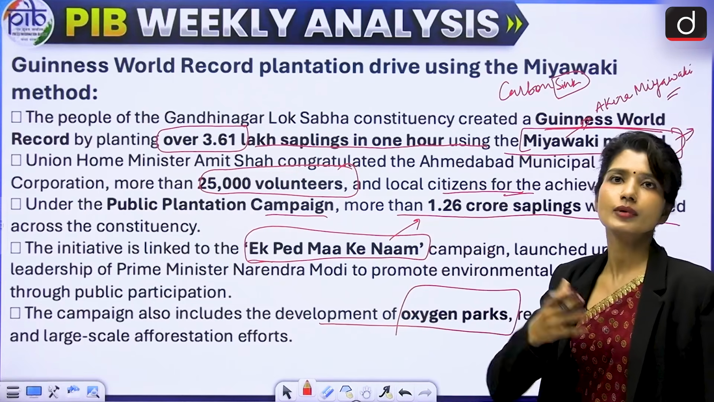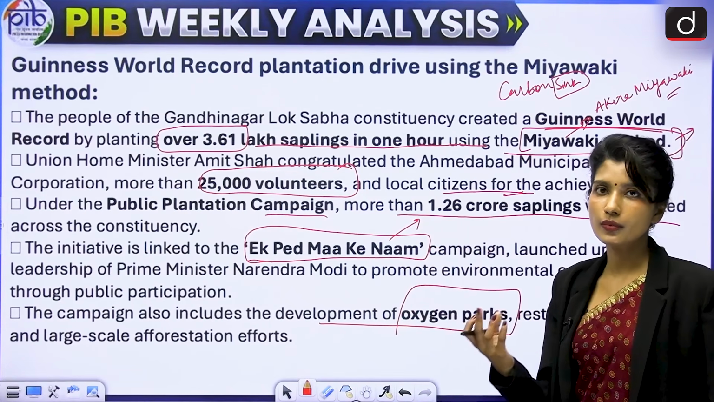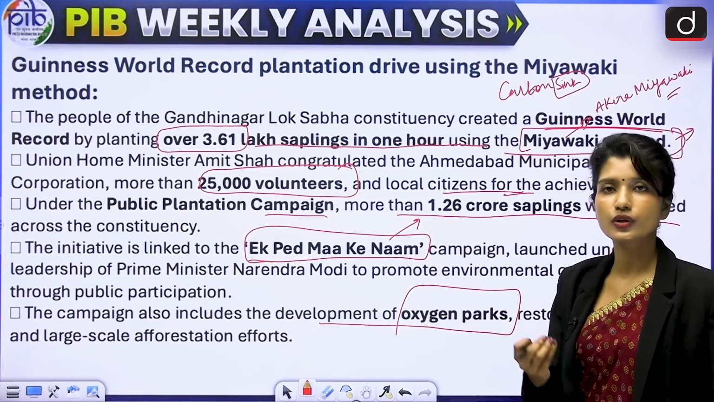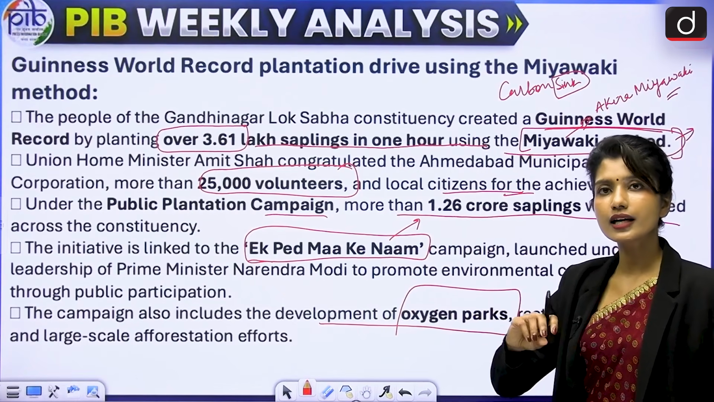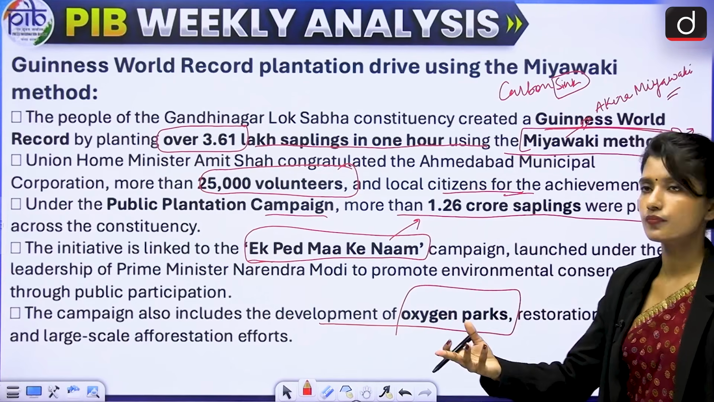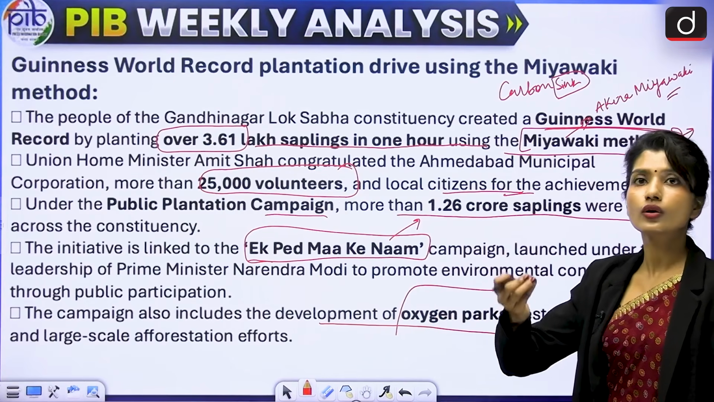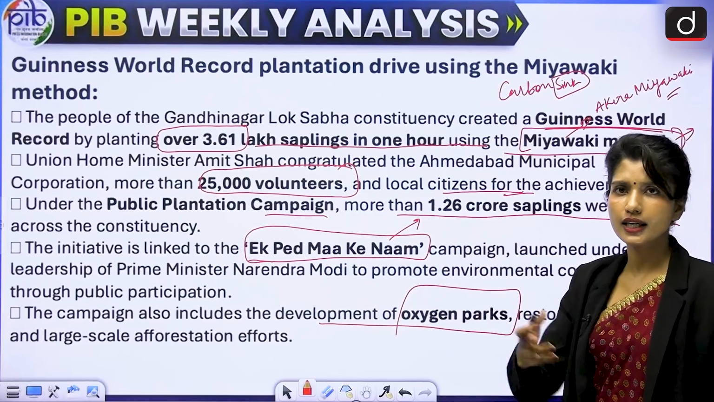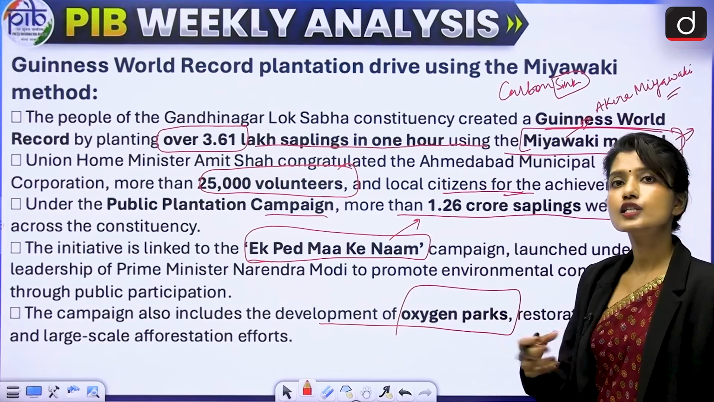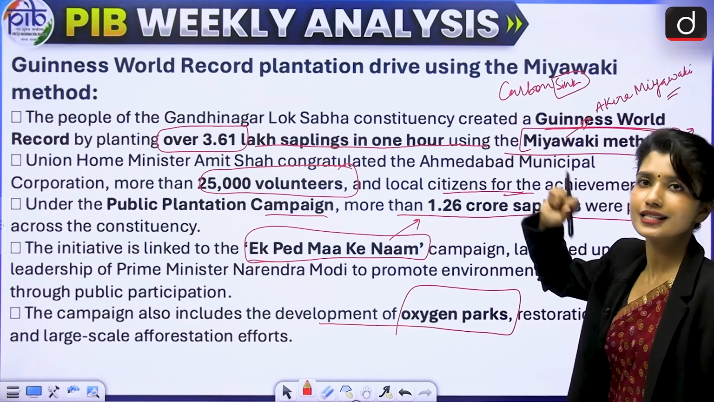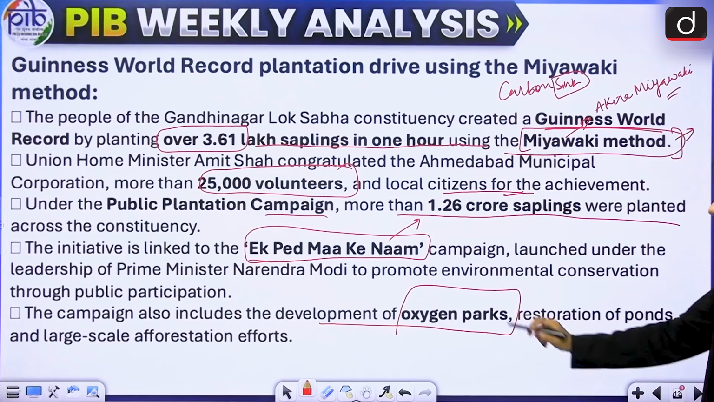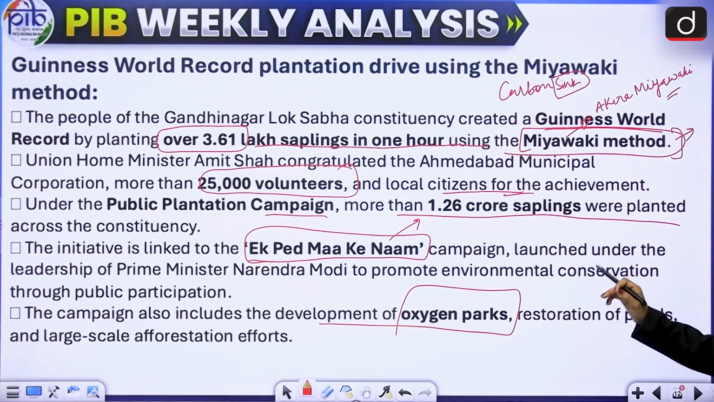They utilize carbon dioxide, and in that area the amount of carbon dioxide goes down, so greenhouse gases go down, and the amount of oxygen is higher. The air is cooler as compared to the warmer areas. The air is fresher as compared to the other areas, and the carbon dioxide content is less. So it helps in development of oxygen parks, restoration of ponds, and large-scale afforestation efforts.